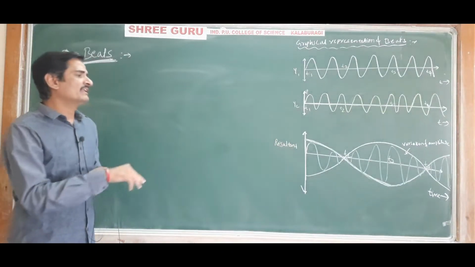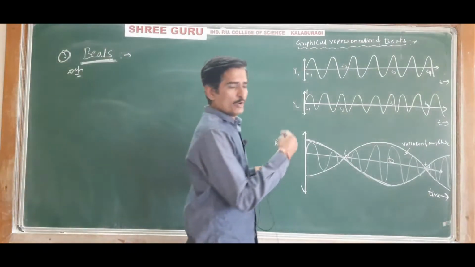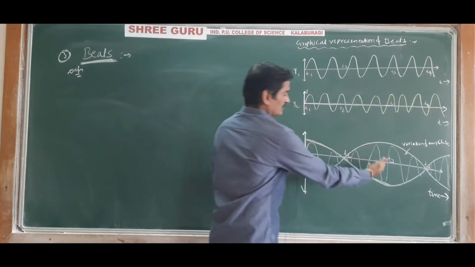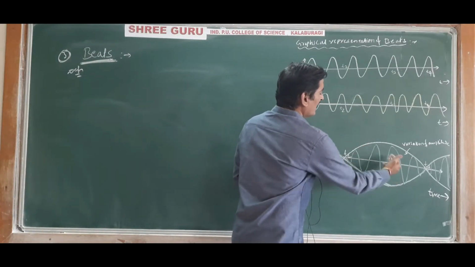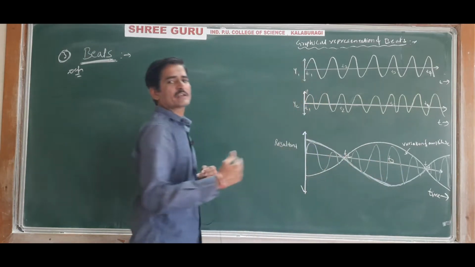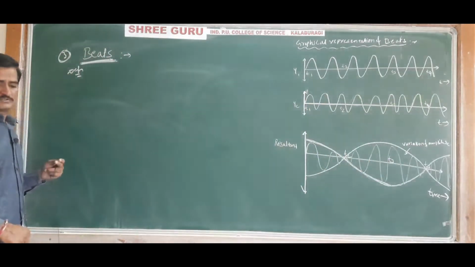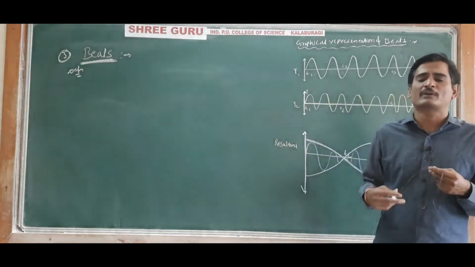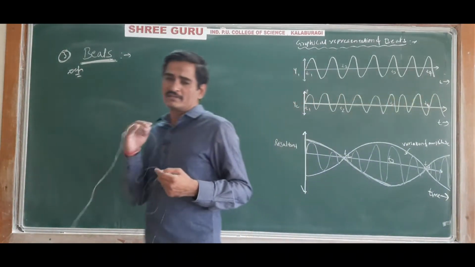That is, one rise and one fall, or one rise, one fall, and one more rise, together form one beat. One rise and one fall in the intensity of the sound is called one beat.